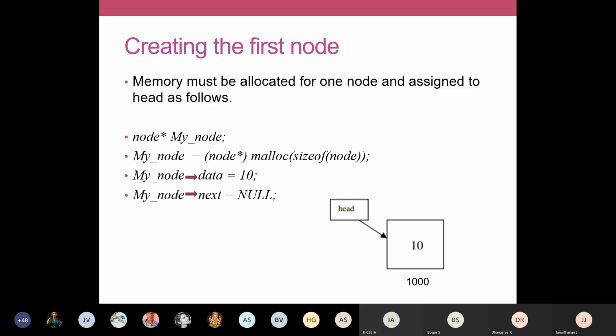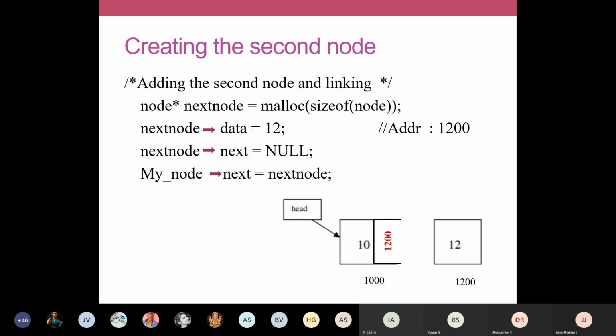Okay. So now we'll see how to include one more node. The first node we have created, is it not? Next we'll see how to create one more node and add it into your linked list. Adding a second node and linking. So to create a second node, what I'm going to do once again: node star. Now I've used one more name called next node. Earlier I used my node, is it not? Similarly, you can use any variable name. Node star next node. Next node is the new node I'm creating, is equal to malloc size of node. It will once again allocate some 6 bytes.